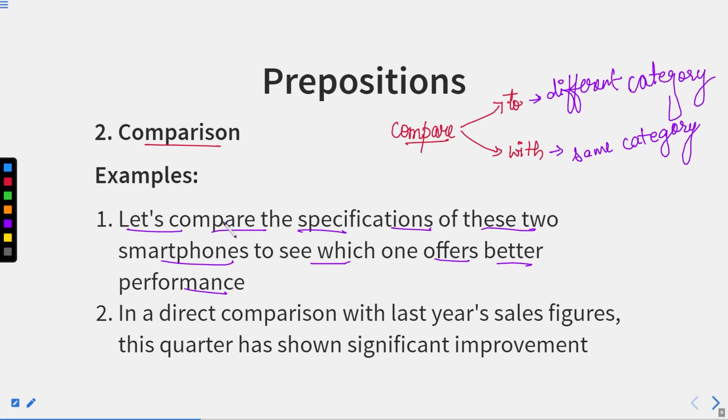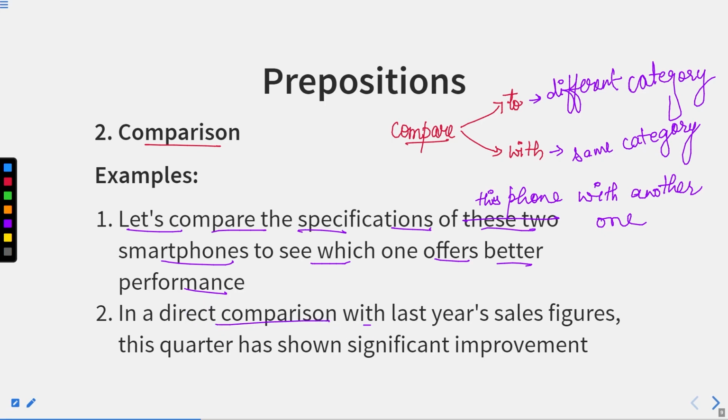So we can also use the sentence like, let's compare the specifications of this phone with another one. So we can also write this sentence like this. Though the given sentence is absolutely correct, if I have to use compare with, I can write the sentence as: compare this phone with another one, to see which one offers better performance. So in this case, we are using compare with because we are comparing both the smartphones with each other.